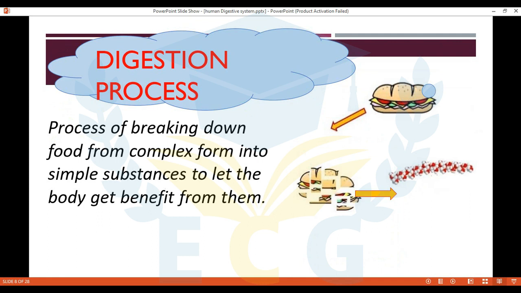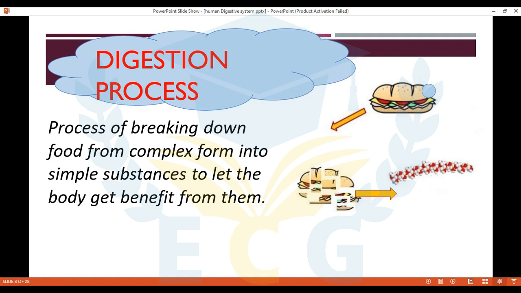This sandwich contains many pieces like meat, lettuce, tomatoes, cheese, all of these considered as complex form. So by the digestion process, it will convert from a complex form into simple substances that your body can get benefit from.